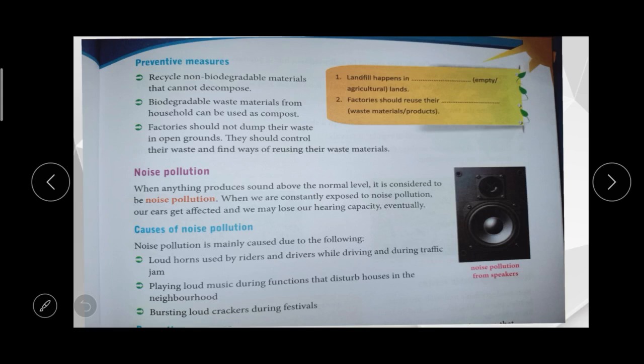Do you understand? Okay. The next one is noise pollution. What do you mean by noise pollution?